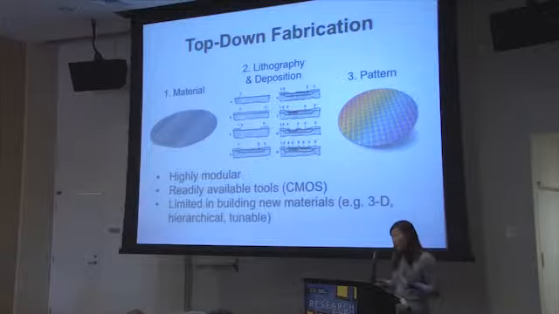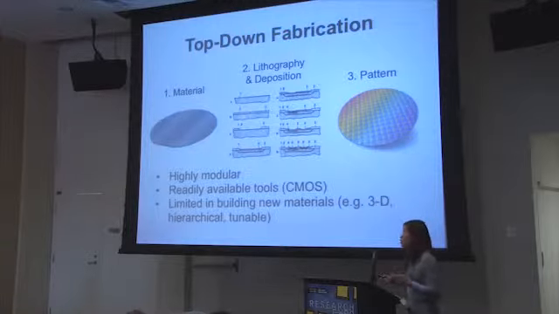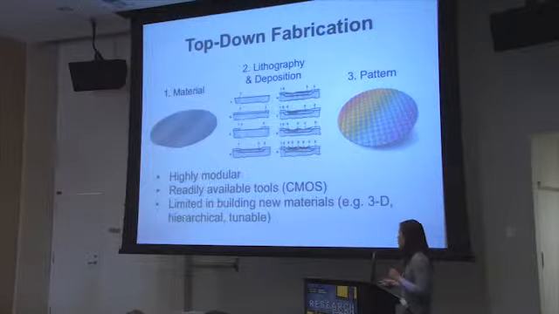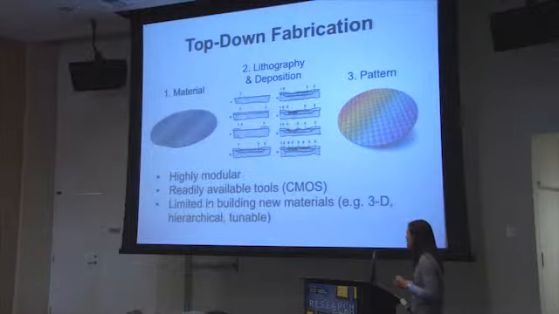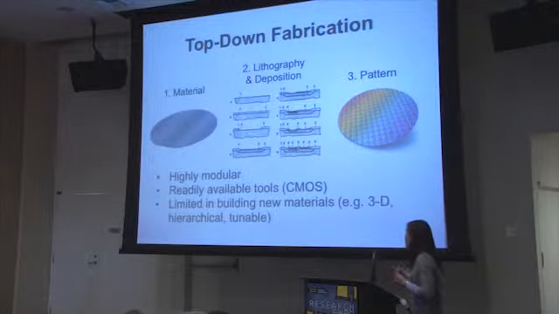So when we're thinking about building a new solid-state material or integrating these different semiconductors and metals into a new kind of device, it becomes really difficult to carry out this top-down fabrication if you want to build something that's 3D, something that has hierarchical materials properties, and also something that's tunable. If you're thinking about changing the architecture of your material, it's very hard to do this using these top-down procedures.